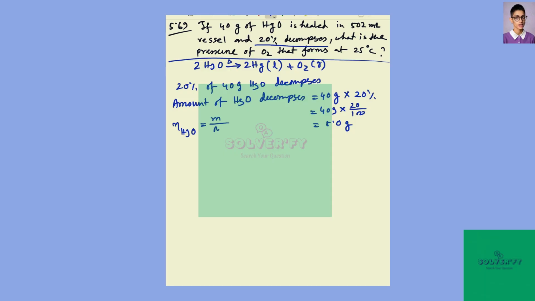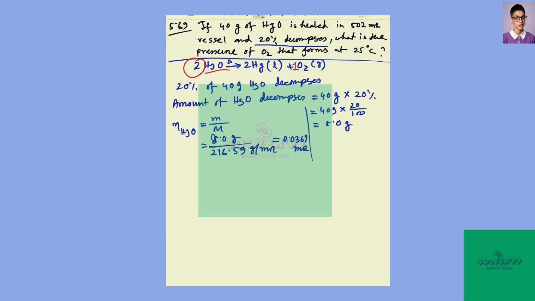Number of moles equals mass divided by molar mass. The mass is 8.0 gram and the molar mass of mercury oxide is 216.59 gram per mole, which gives the number of moles of mercury oxide as 0.0369 mole. Now from the balanced chemical equation, we see 2 moles of mercury oxide decompose to give only 1